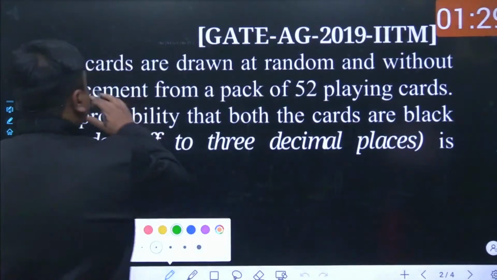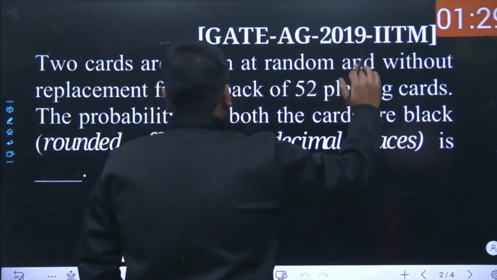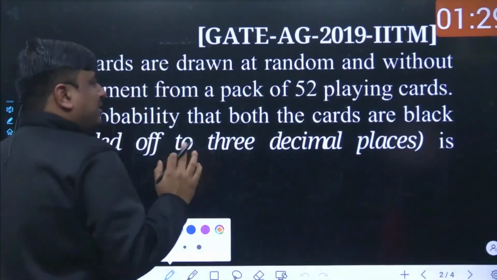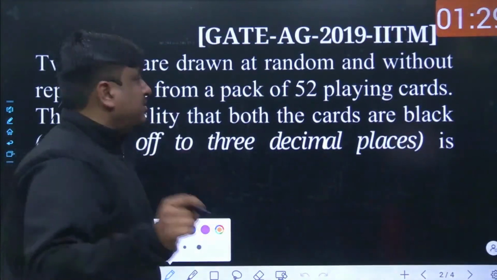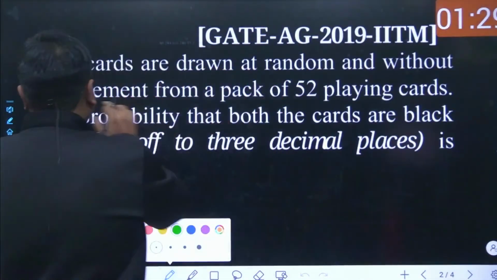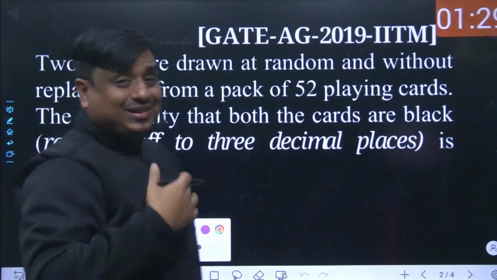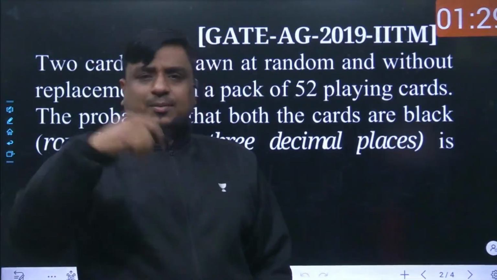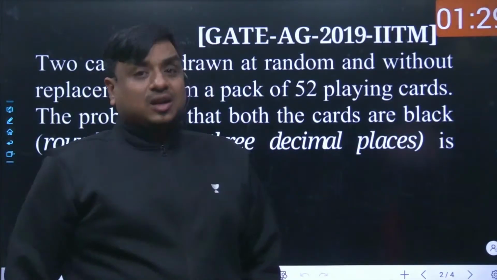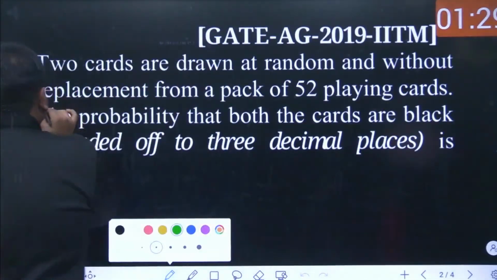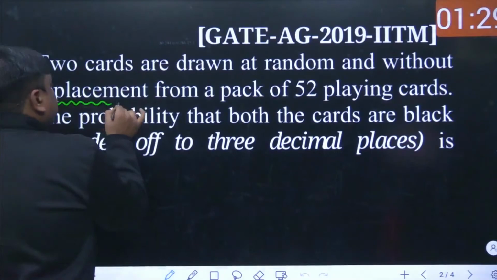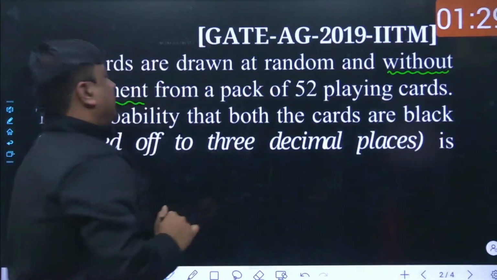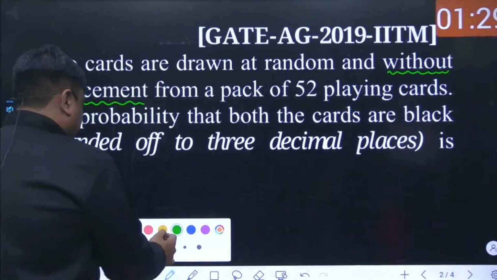What does the problem state? Two cards are drawn at random and without replacement from a pack of 52 playing cards. Nowhere is it written that the cards are taken in succession, but still they have given a hint that the complete process is made without replacement. What does it actually mean? That means you must have taken one card out, discarded it, and again taken another card out. That is the basic crux behind this question, and that is without replacement. Obviously, succession without replacement.